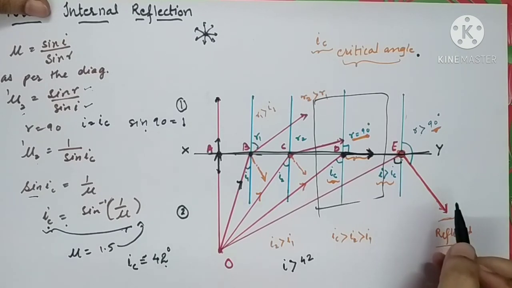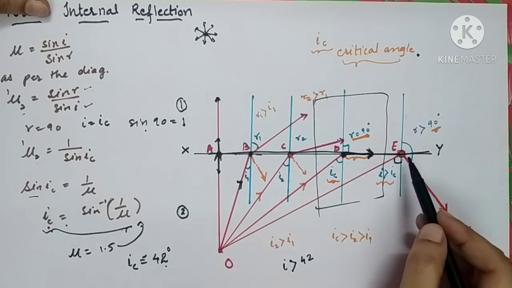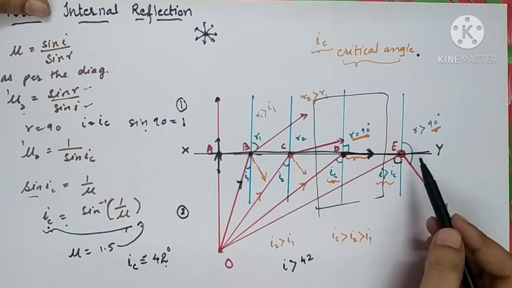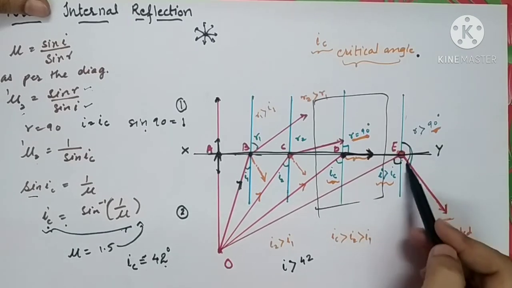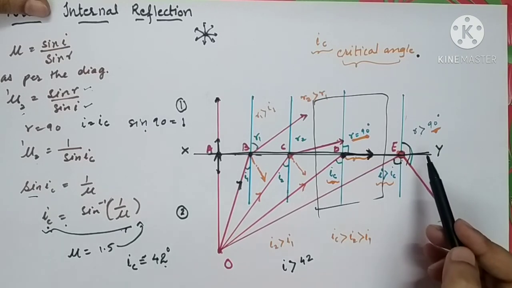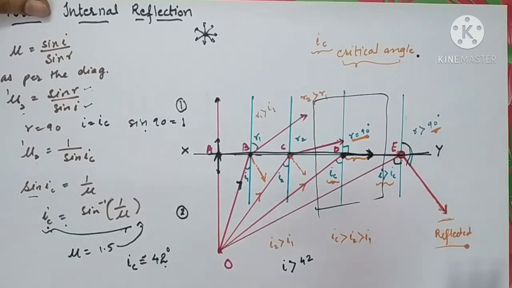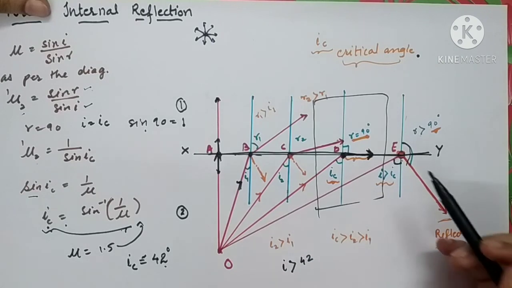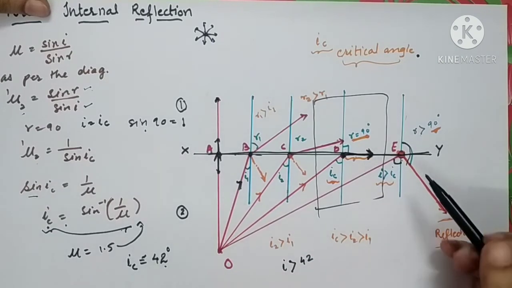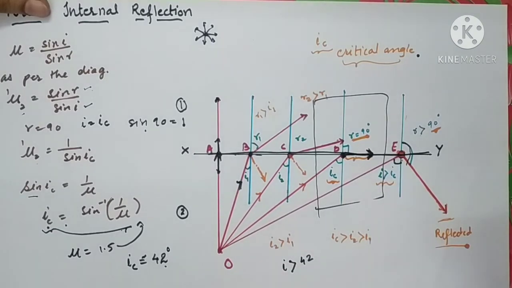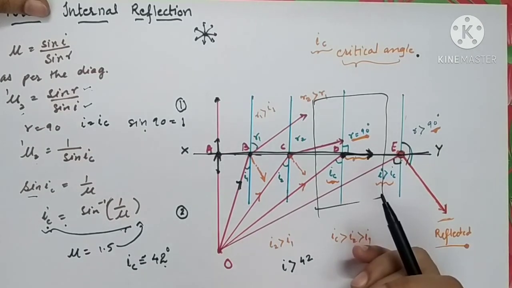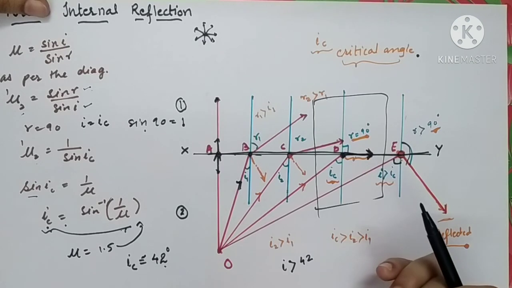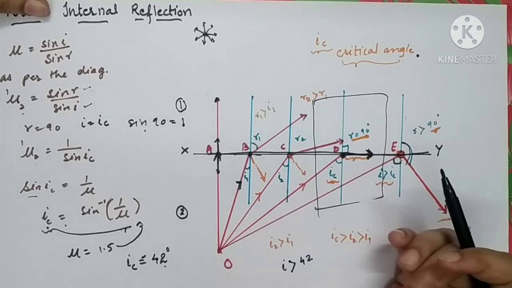There will be no refraction of light, or you can say there will be a refraction, but the angle of refraction is greater than 90 degrees, and this angle will be an obtuse angle. So in this way you can define the process of total internal reflection, and you can define the critical angle.